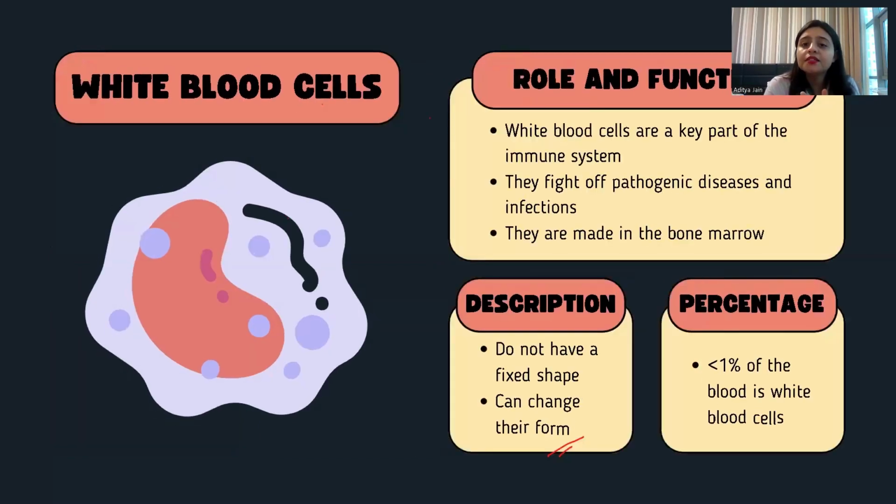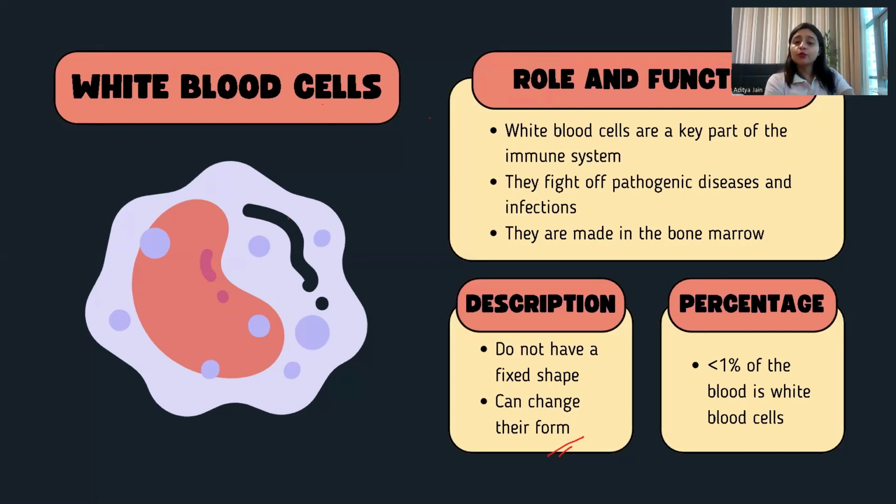Now about the white blood cells, I have already told you that white blood cells make your immunity strong. Immunity, what do you mean by immunity? Immunity means जो किसी भी तरह की diseases, बीमारी से आपको immune करके रखे, मतलब safeguard करके रखे. These are the warrior cells. These are the cells which fight against diseases or any kind of alien substances which are present outside your human body environment. उससे लड़ते हैं हमारे white blood cells.